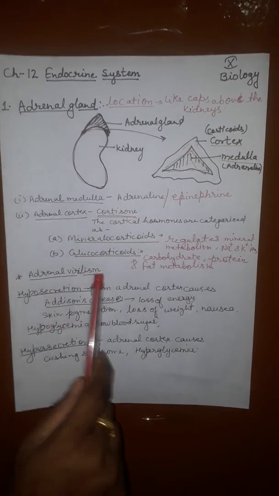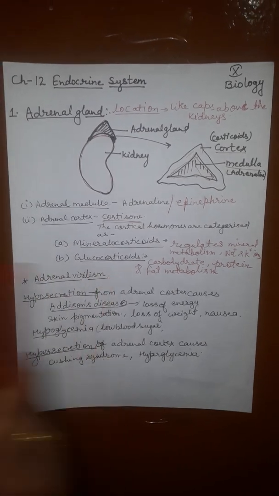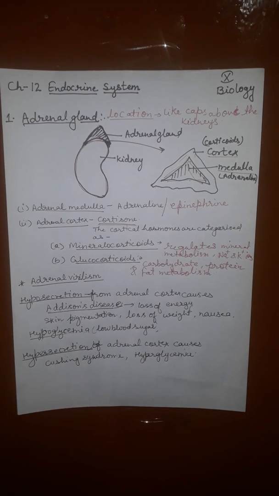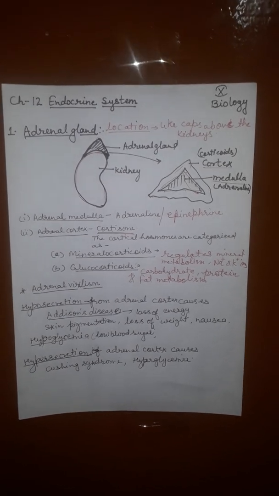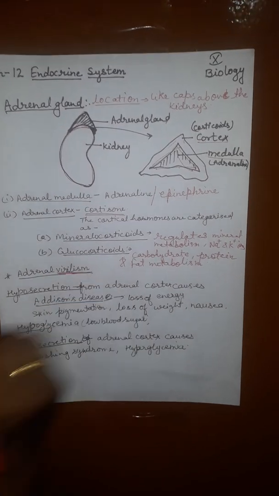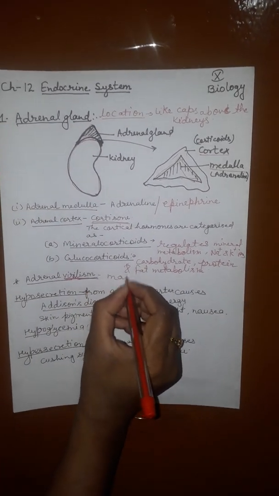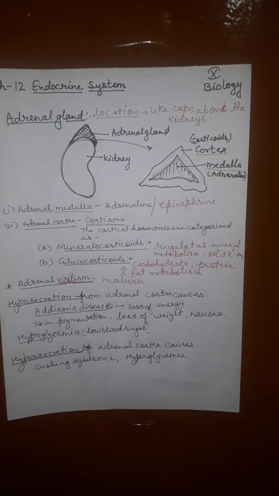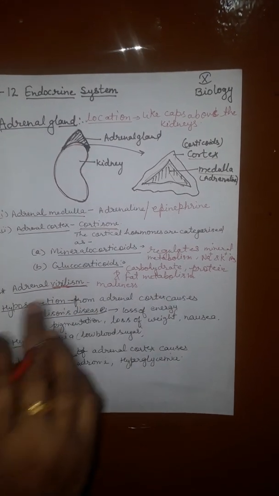One term is written here: adrenal virilism. What is virilism? Virilism means maleness, from Latin. What is adrenal virilism?